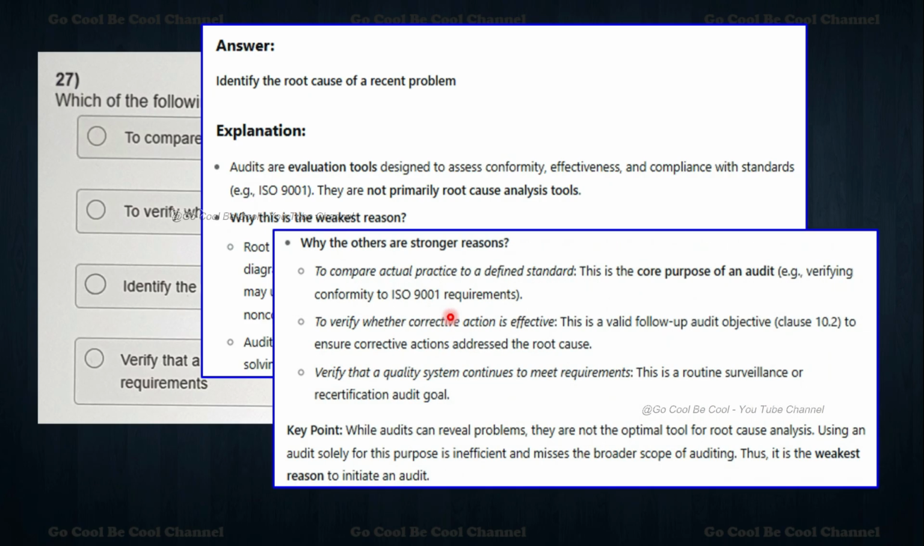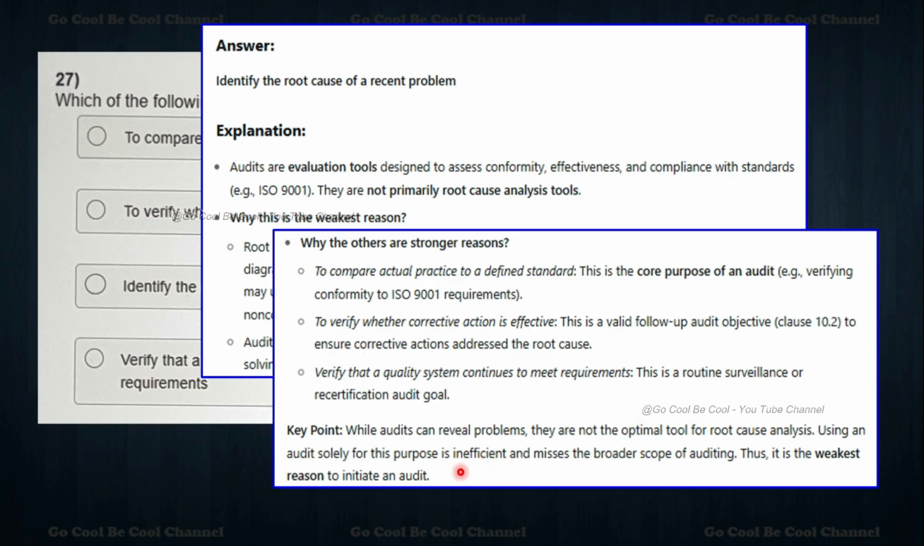So why are the others strong reasons? We know what is meant by the weakest reason, so we should also know what the strongest reason is. Maybe they will twist the question during the examination. To compare the actual practices to a defined standard is the core purpose of an audit, an example being verifying conformity to 9K requirements. To verify whether corrective action is effective is a valid follow-up audit objective, as class number 10.2, to ensure corrective actions address the root causes. To verify that the quality system continues to meet requirements is the routine surveillance or recertification audit goal.